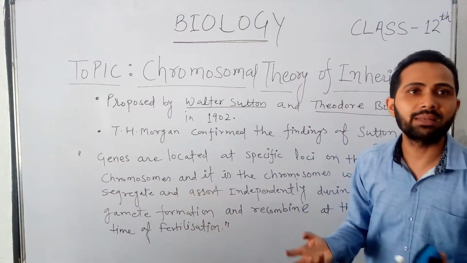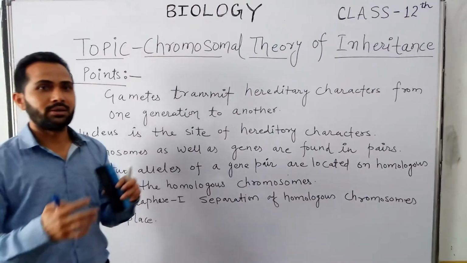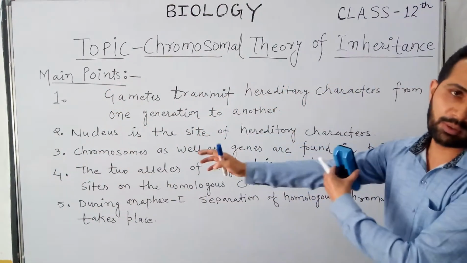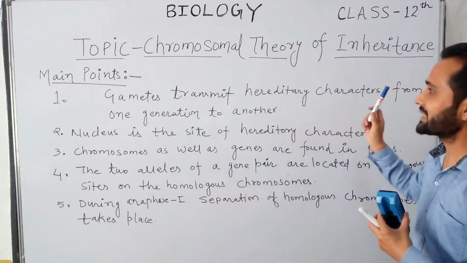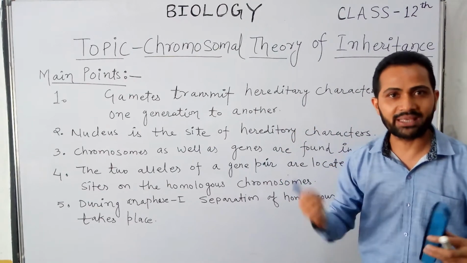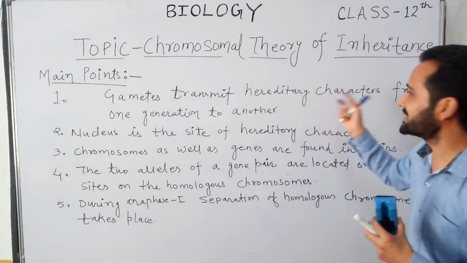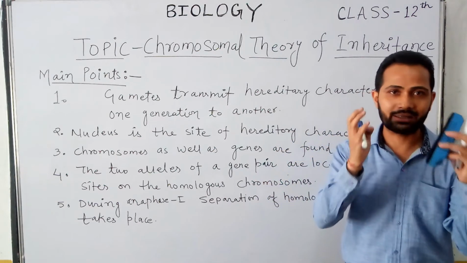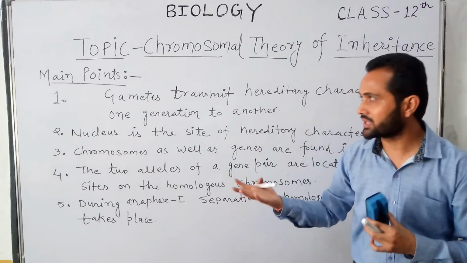Besides this, there are some main and important points which I will explain here. So the main points of this theory are these. The number one point of the chromosomal theory is that gametes transmit hereditary characters from one generation to another generation, as in the case of human beings.